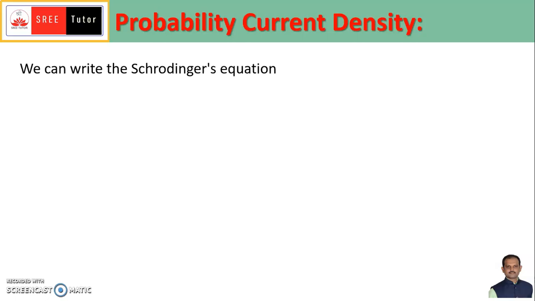So let us consider such a Schrodinger equation. We know that iħ ∂ψ/∂t = −ħ²/2m ∇²ψ + Vψ. We can call this equation number 1. We can also write the complex conjugate of this expression, because psi may be a complex function and i is an imaginary number. Wherever i is there, we write minus i, and wherever the complex function psi is there, we write the complex conjugate psi star.